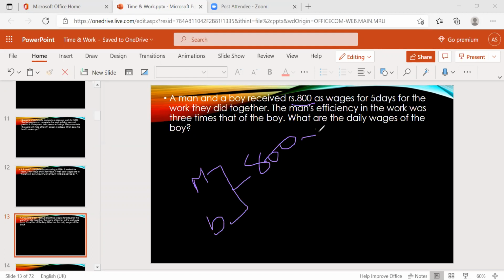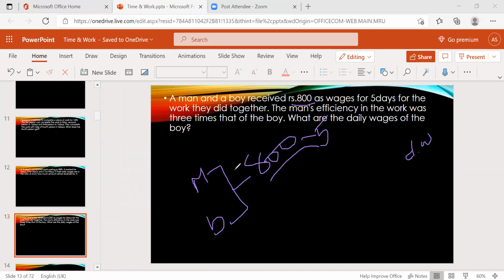How many days? 5 days. For 5 days, they get 800 rupees. And then they're asking us to find the one day wage, the daily wage.